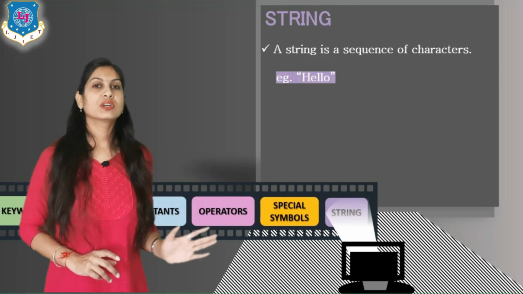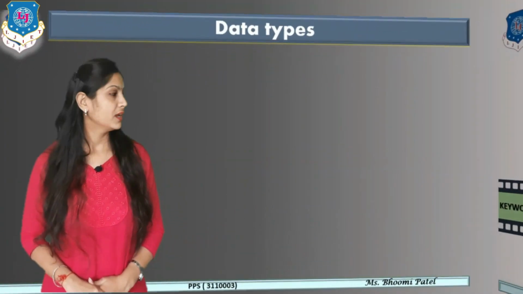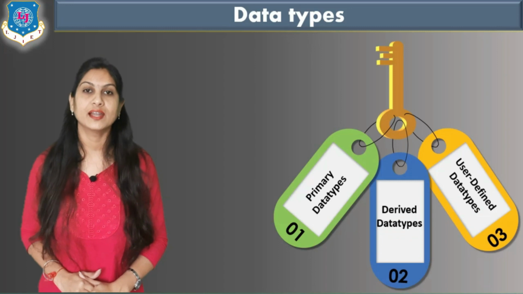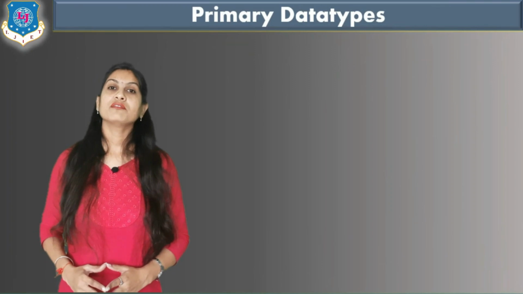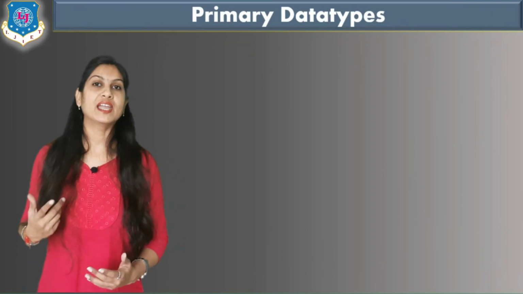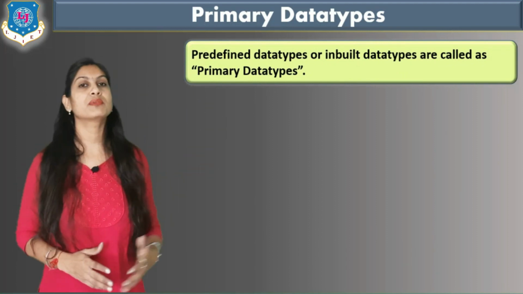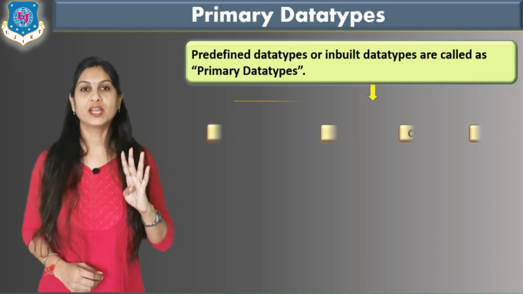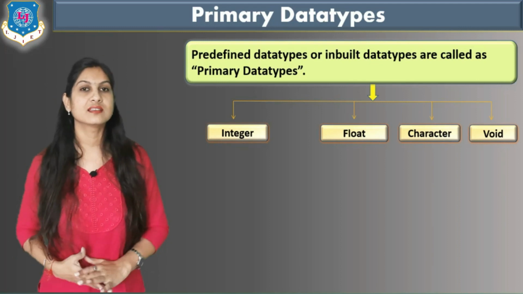Now our C token theory is completed and we move to the most important part, that is data types. There are 3 different data types available in C: primary data types, derived data types and third is user defined data types. Now move to the very first, that is primary data types. The definition is just like that: the predefined or inbuilt data types that are available in C, we call primary data types. Primary data types are mainly categorized into 4 different parts. First is integer, second is float, third is character and last is void.